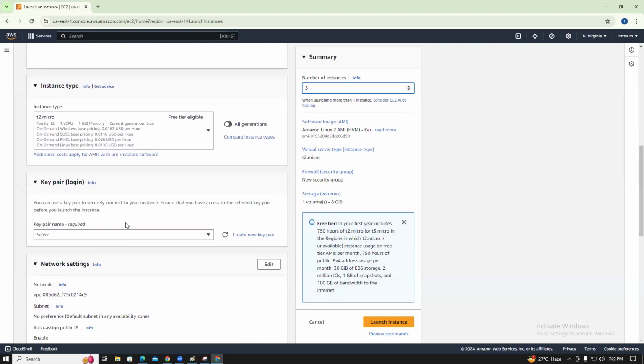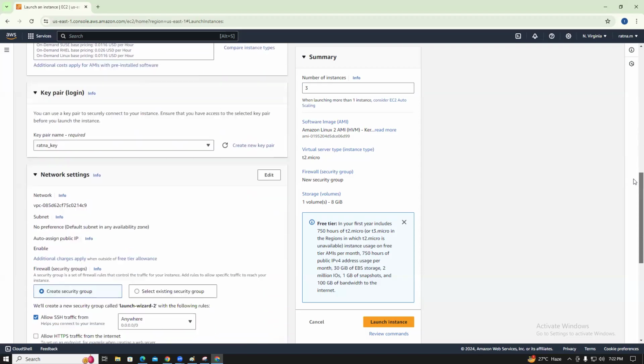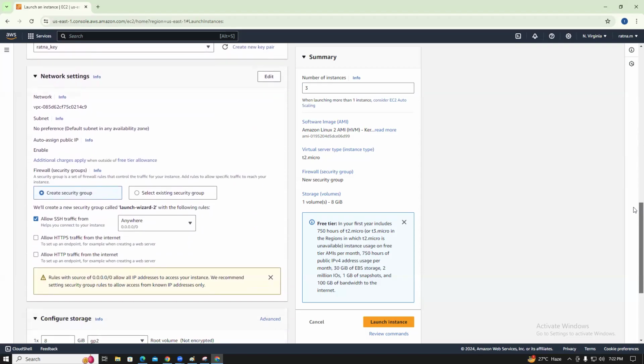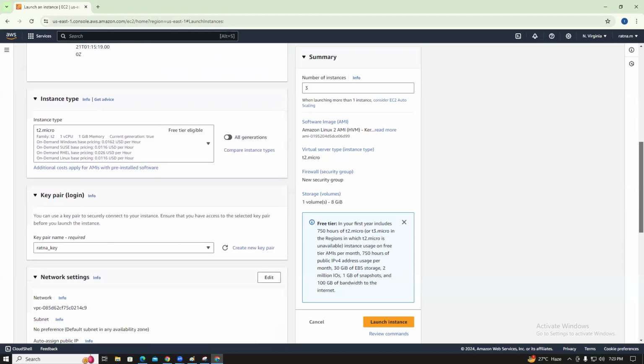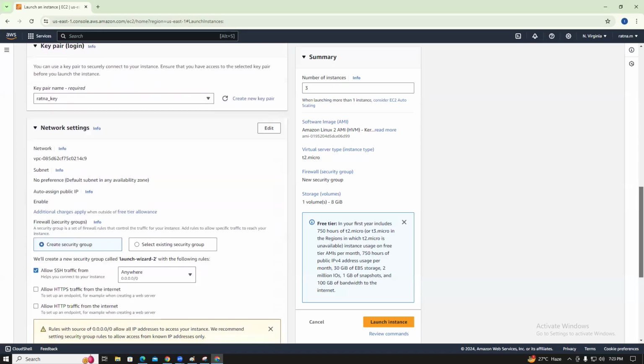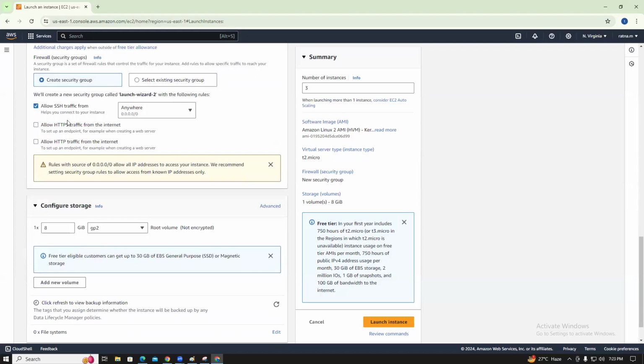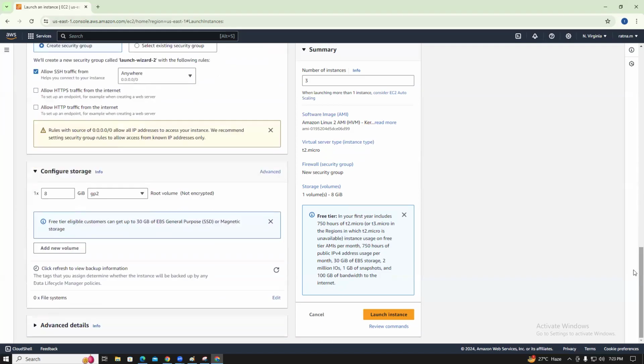So what is the select key pair? This is a ppk file, guys. You can use the key pair to securely connect to your instance. Ensure that you have access to the selected key pair before you launch the instances. The same way we created the key pair in Linux. Can we use the same key pair for any instance? For authentication we need a public key, and this is a private key. 8 GB volume, no worries.